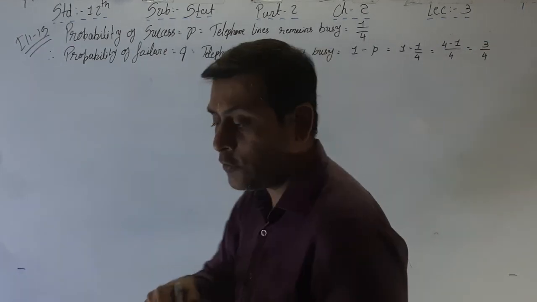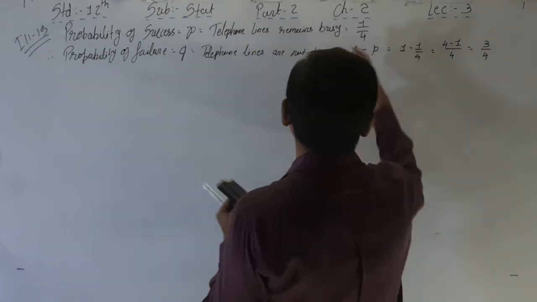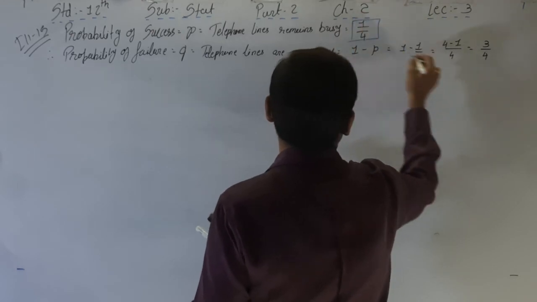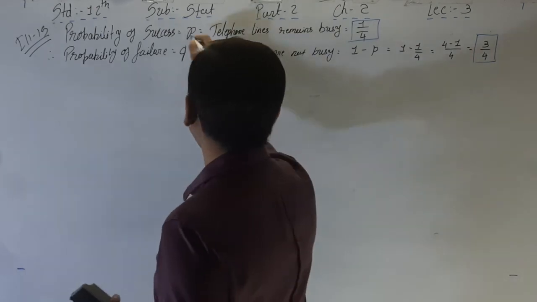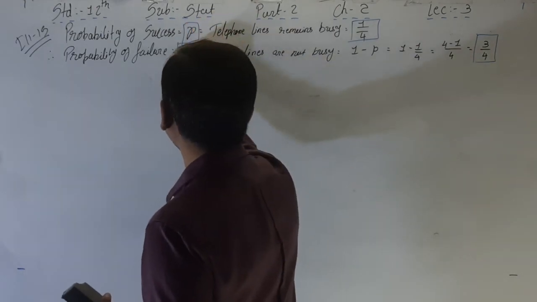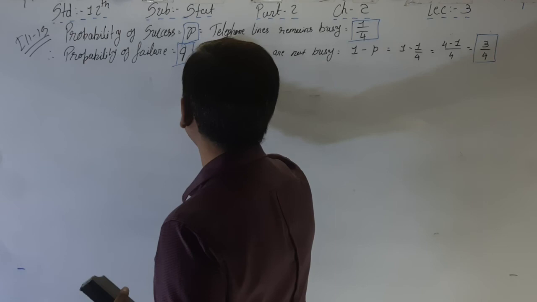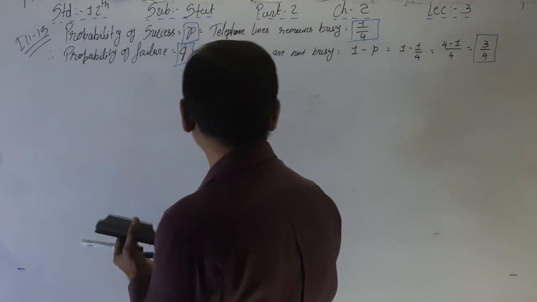Here the probability of success P is equal to 1 by 4, and the probability of failure Q is equal to 3 by 4.